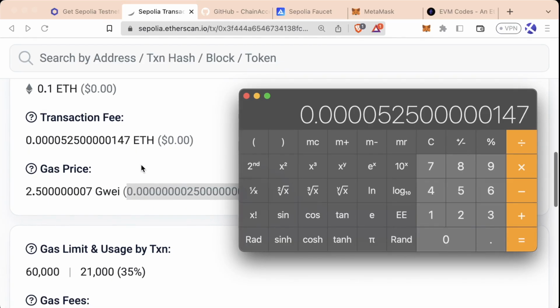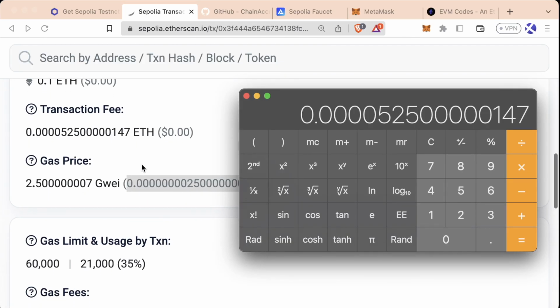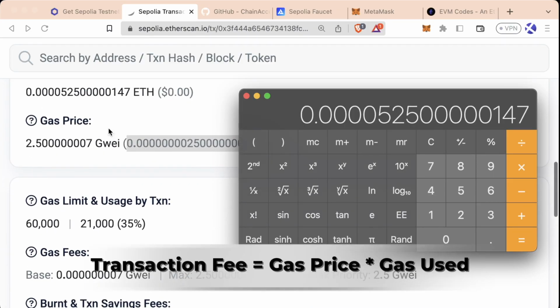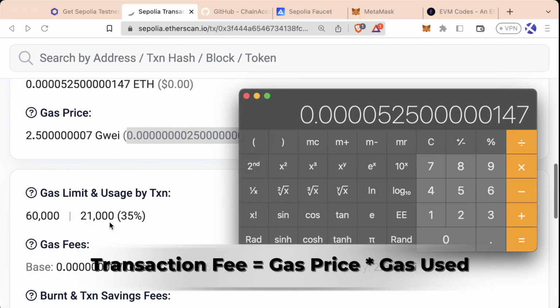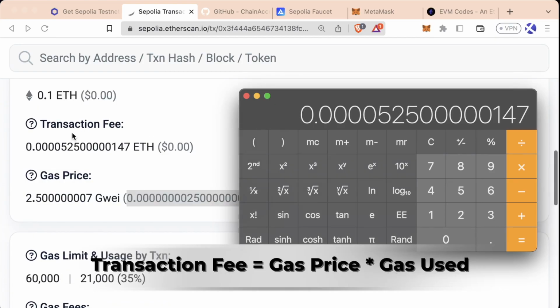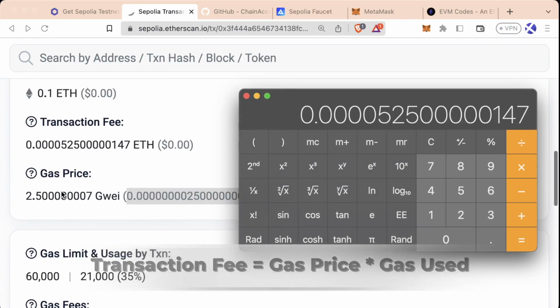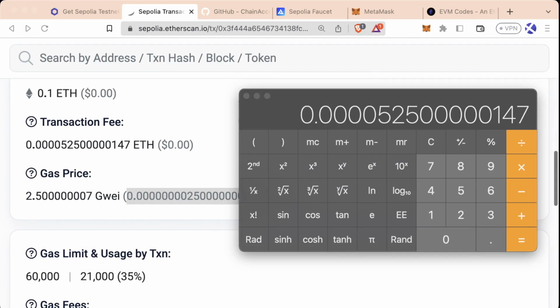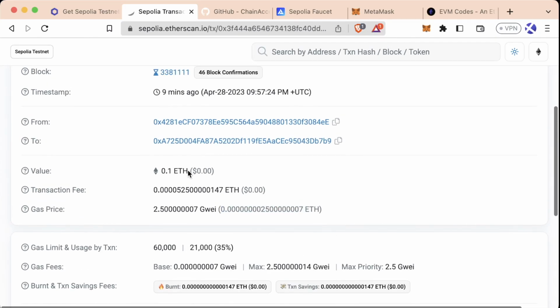For you to understand how much ETH you're going to pay for your transaction, you multiply the gas price times the gas used. Transaction fee equals gas price times gas used. So this means that whoever sent us this 0.1 ETH also paid 0.0000525 ETH to a blockchain node, to a validator on the Sepolia Ethereum testnet.